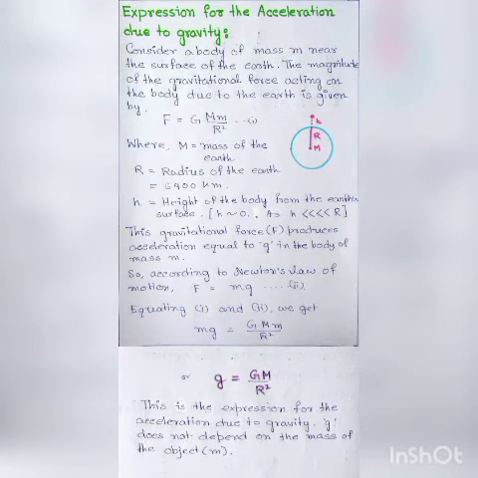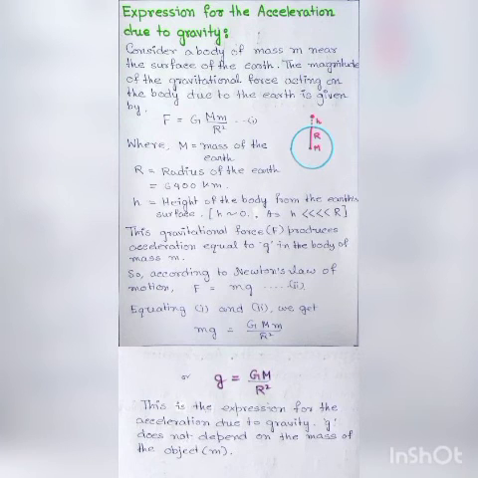The magnitude of the gravitational force acting on the body due to the earth is given by capital F equals G capital M into small m by r square, where capital M is the mass of the earth and capital R is the radius of the earth, which is equal to 6,400 km, and small h is the height of the body from the earth's surface, which is neglected as compared to the radius of the earth.